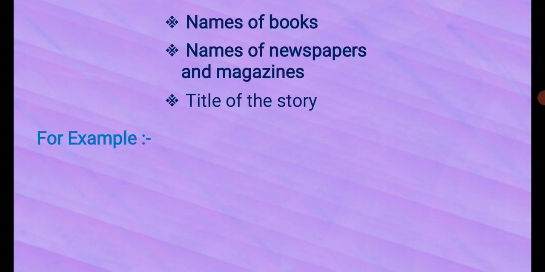So we can say that the name of a newspaper, books, means not only the books, also the subjects of learning, right?